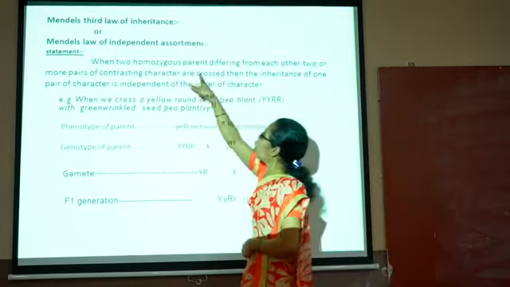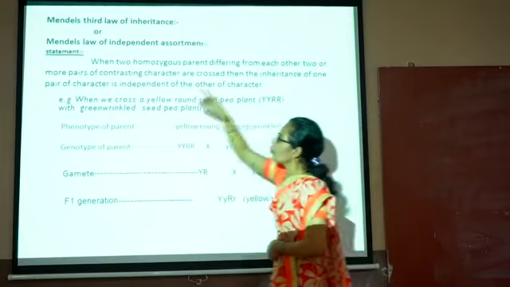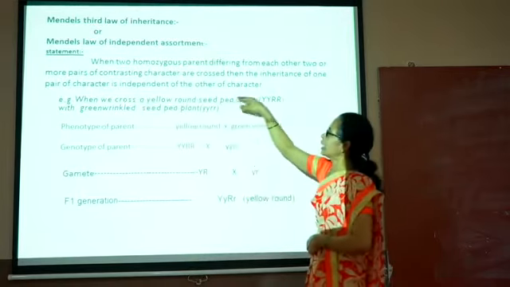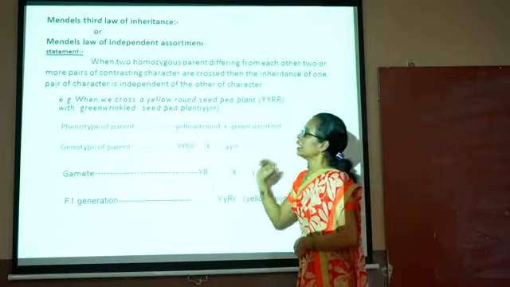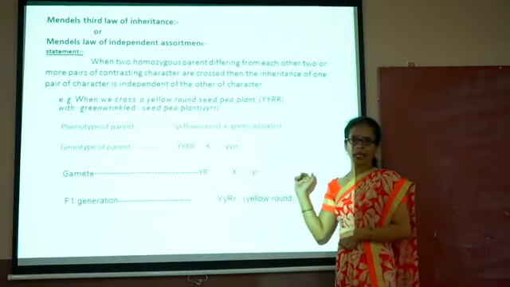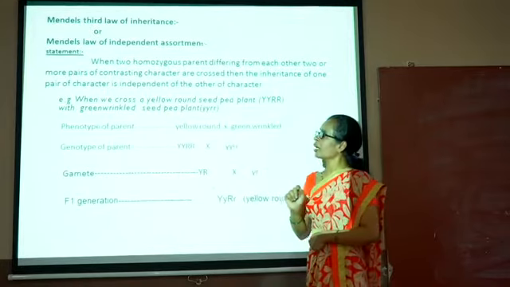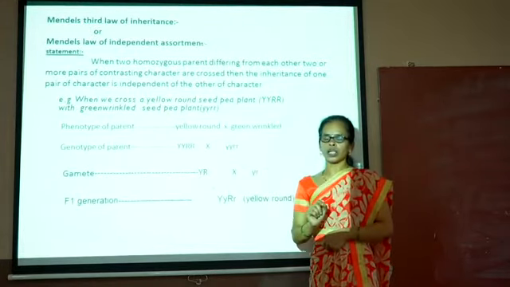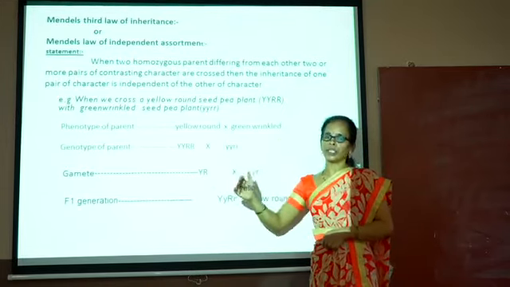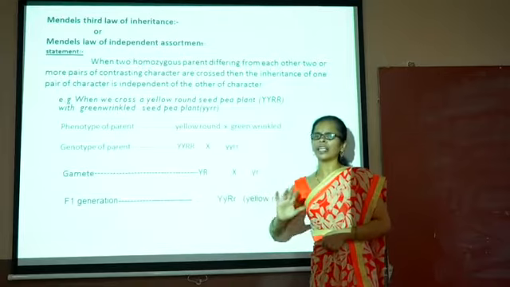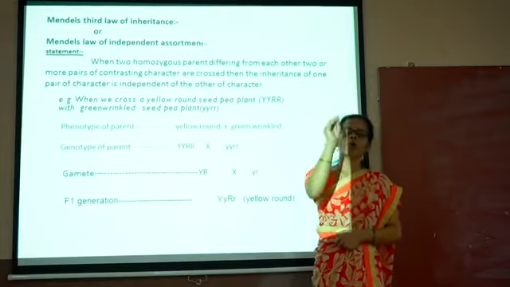When two homozygous parents differing from each other in two or more pairs of contrasting characters are crossed, then the inheritance of one pair of characters is independent of the other. Here the important word is independent, because during the crossing the different characters come together, and they separate during gamete formation, and therefore they become independent. There is no restriction for every character to go with the same character.